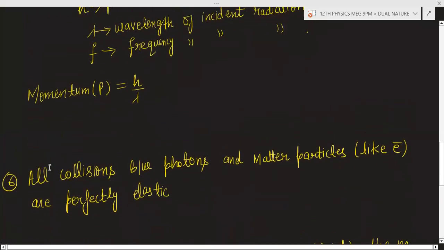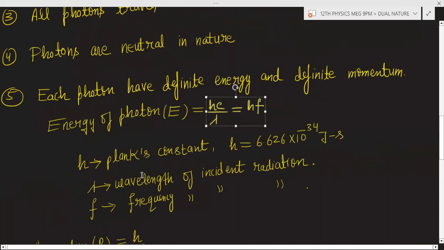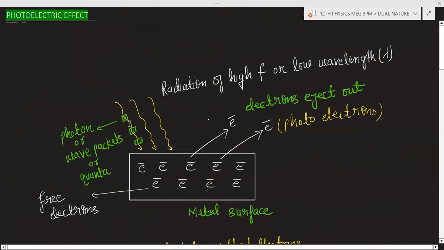After that, there is one more point. All collisions between photons and matter particles, like electrons, are perfectly elastic. So these are the photons. These photons are striking on the electron.